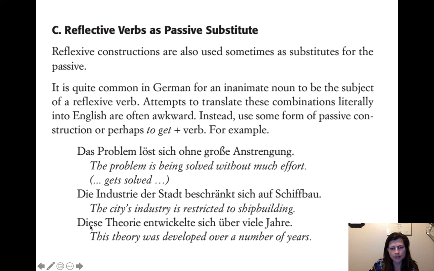So if you want to do the exact literal version, it would be this theory developed itself over many years. And of course it didn't, obviously it was developed by other people, but we're not even saying who developed it. It doesn't matter. So you basically just say develop itself, which means the passive, where we've left out the agent. So it's a related idea.